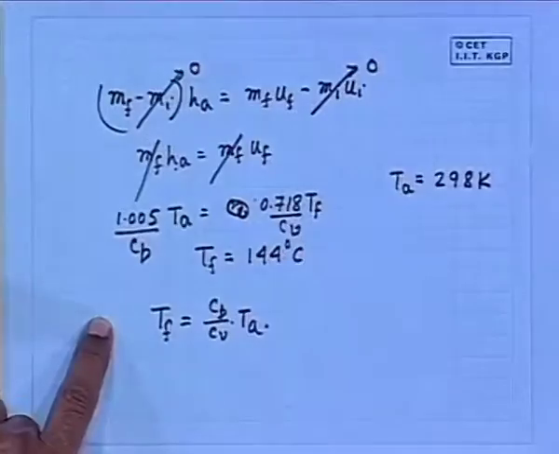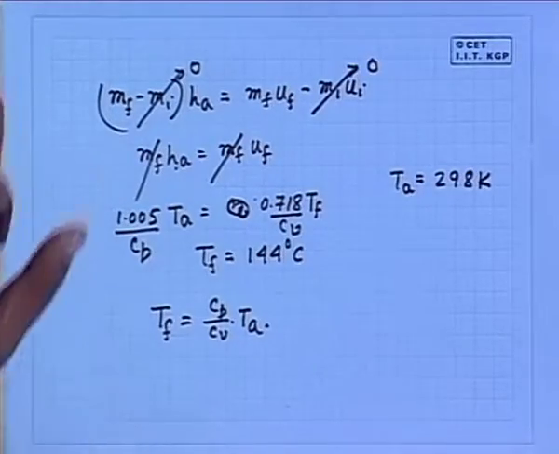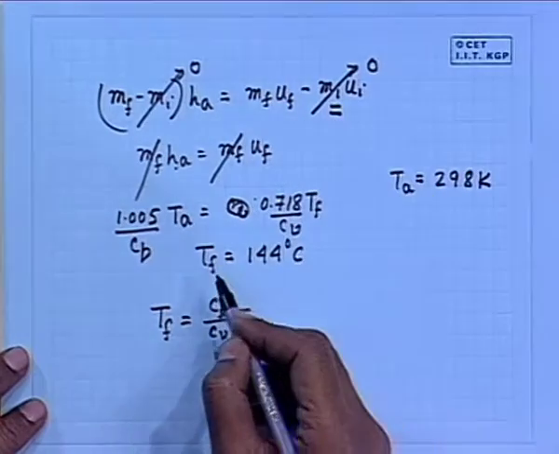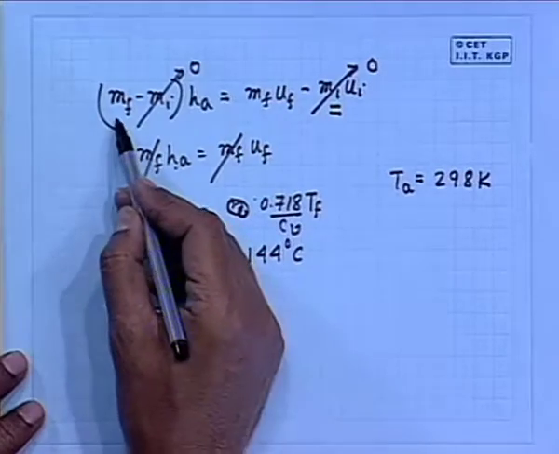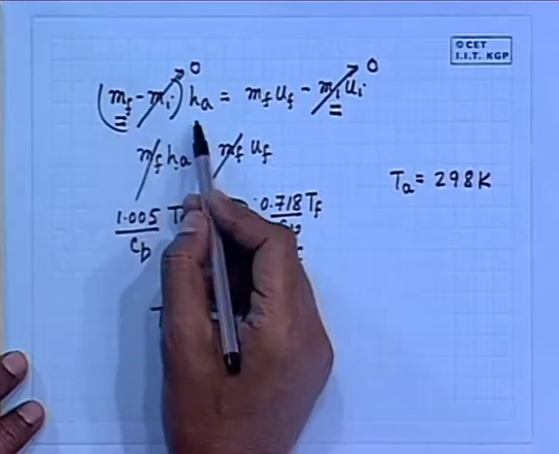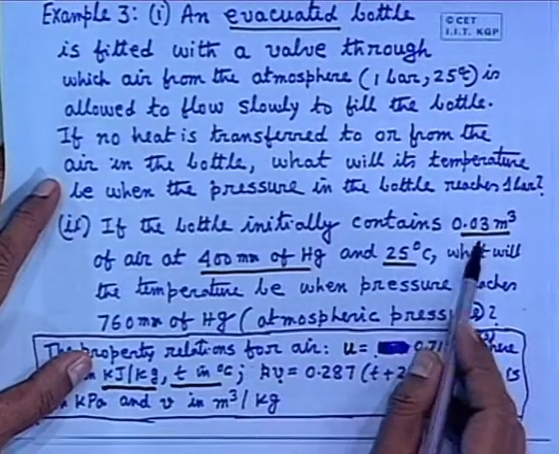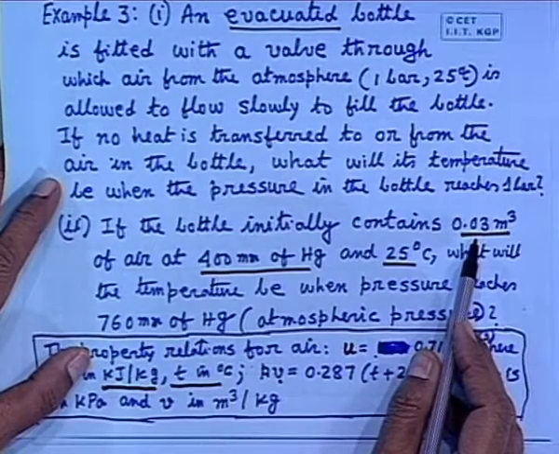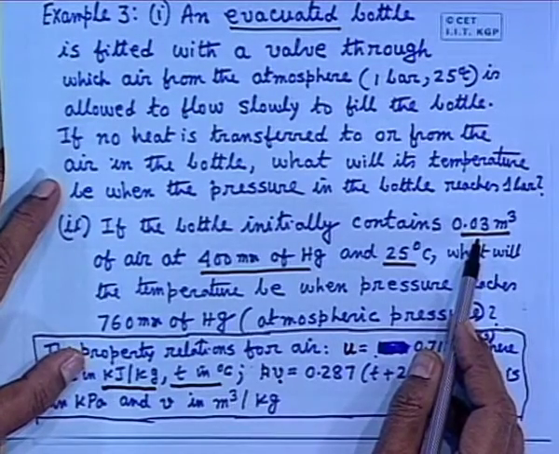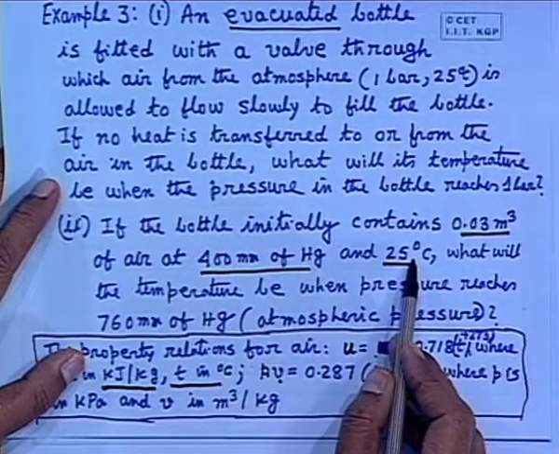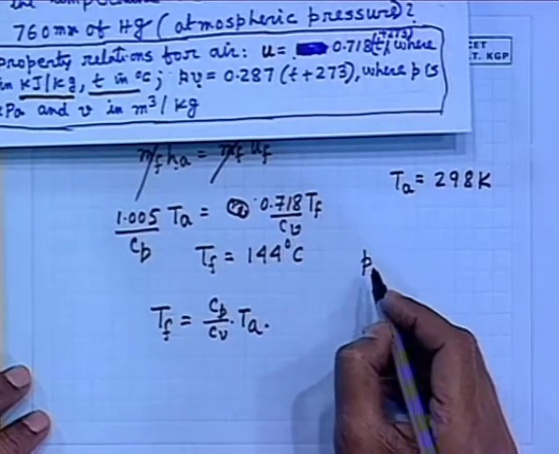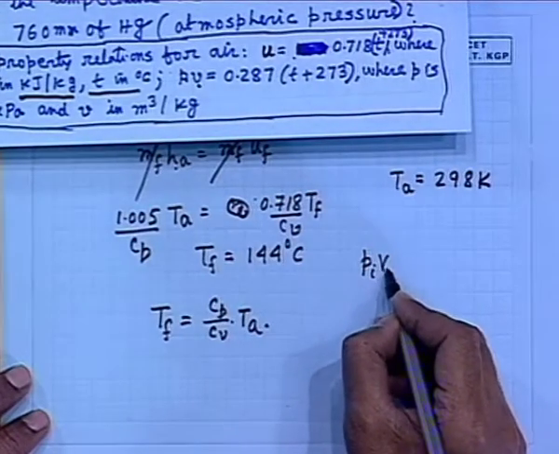But it is true when we deal with an ideal gas and the bottle is evacuated. If the bottle is not evacuated, then you will have to take care of MI and you will have to find out the MF also, and then you can find out the value of UF. That means the second case, the bottle initially contains 0.03 meter cube. This will give you the value of MI because initial pressure is given, initial temperature is given. How can you find out MI? Because you know PV is equal to M R T, I have already told. So, Pi Vi is M.